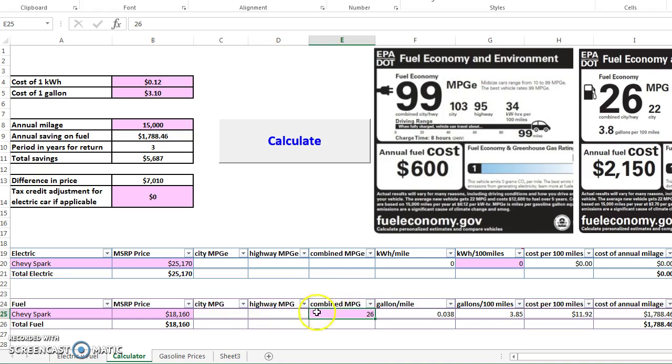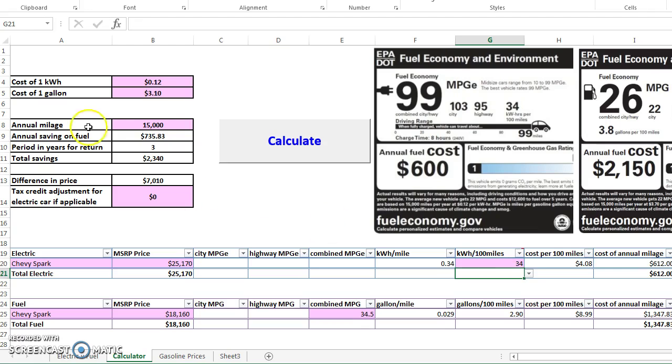So here we only have to enter the combined MPG for the fuel cars, which is always found on the window stickers or on the internet. So we have to enter 26. I'm sorry, not 26, because for Chevy it's 34.5. And the other one, this is something new. It is kilowatt hours per 100 miles. And this is also found very easily. It will be 34 kilowatt hours the car takes in order to run 100 miles.